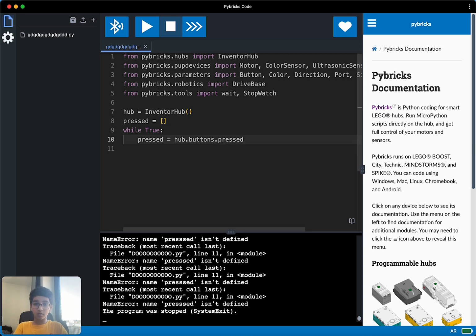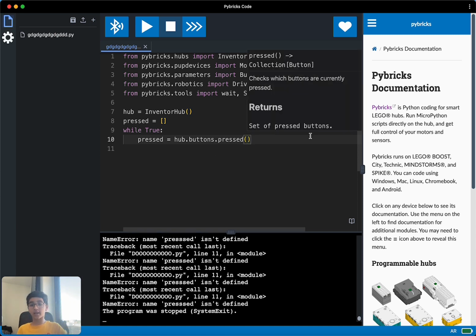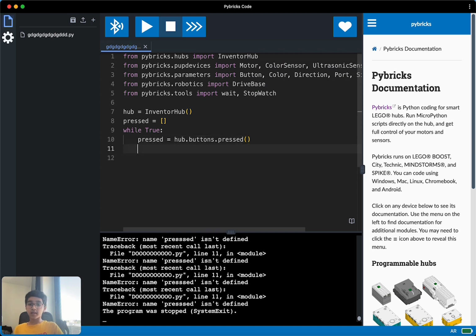Then after pressed, since it's a function, we have to do brackets, and we don't have to put anything in the brackets. Enter.